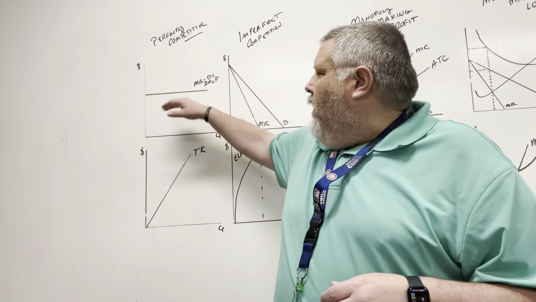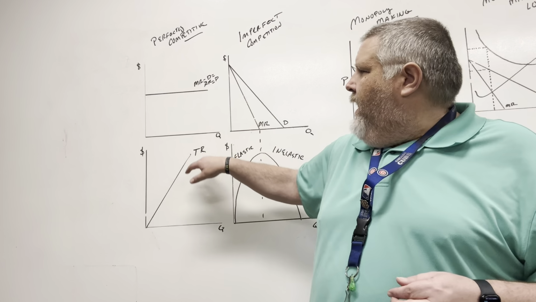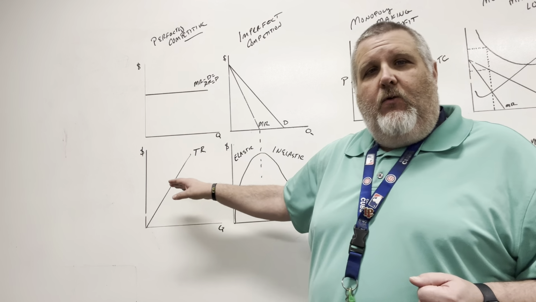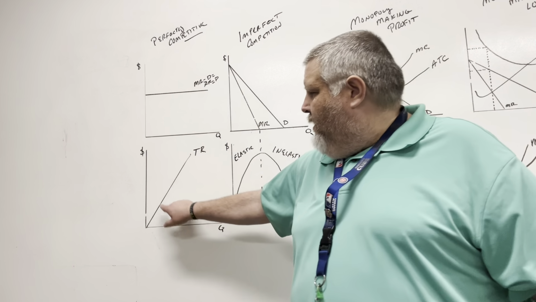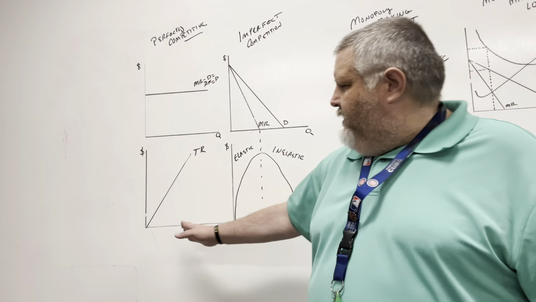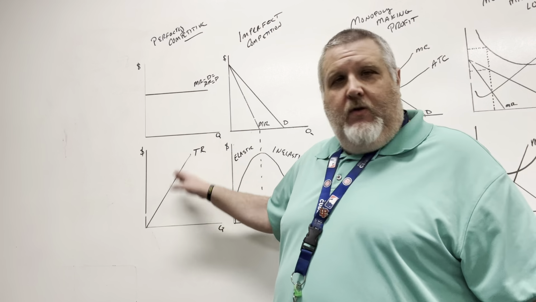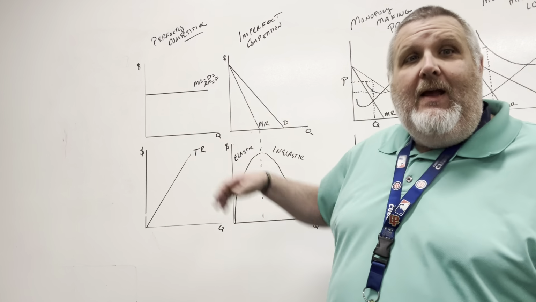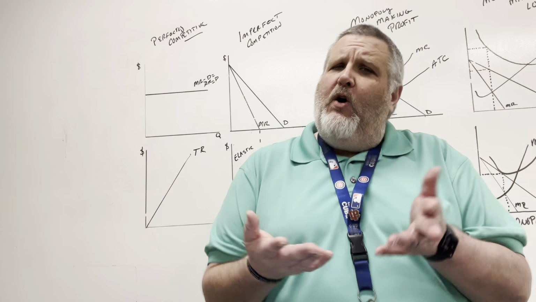And so if we come down here, what we're looking at is that for every one that we sell, we're going to be making that same amount. So if we sell 5 of them at this price, or if we sell 10, we're going to wind up with total revenue that is a nice straight line. Okay, so that's perfect competition.